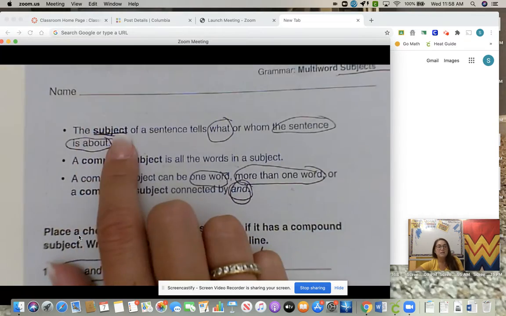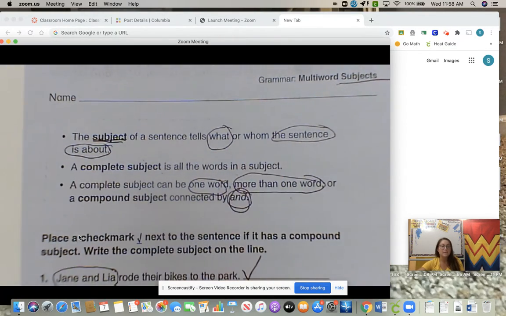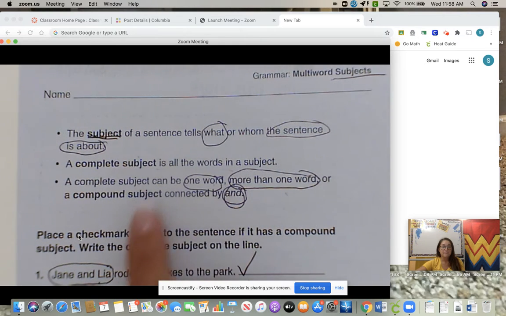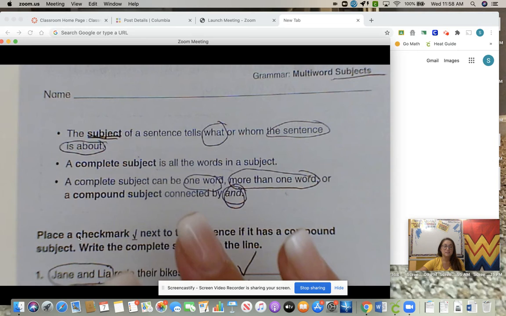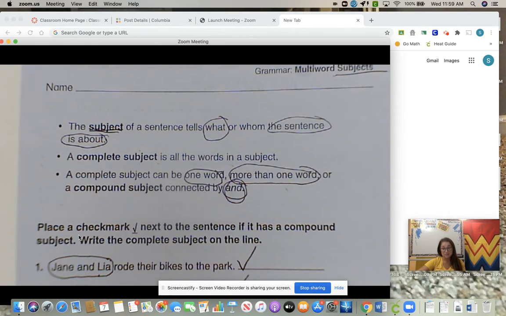So we know the subject of a sentence is what or whom the sentence is about. A complete subject is everyone that is involved in that sentence. So if I say, the dog and the cat ran very fast, the dog and the cat are both the subjects.